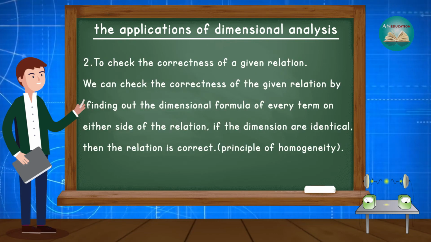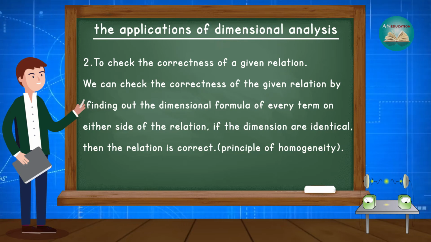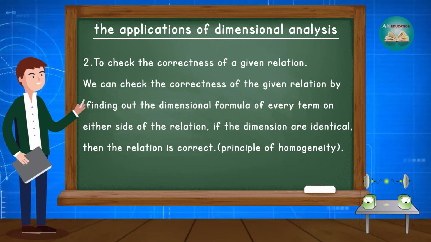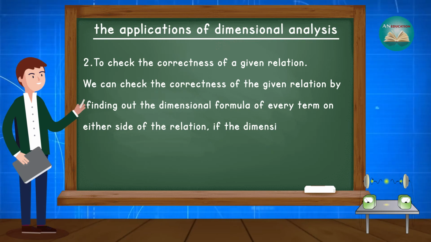Second is to check the correctness of a given relation. We can check the correctness of a given relation by finding out the dimension formula of every term on either side of the relation. If the dimensions are identical, then the relation is correct. This is also known as the principle of homogeneity.